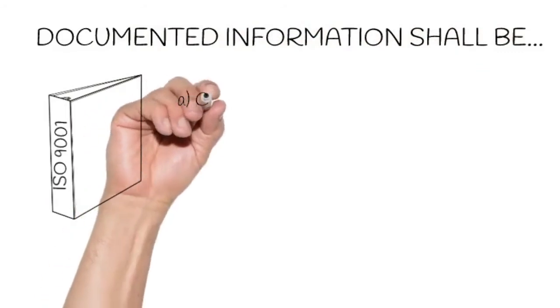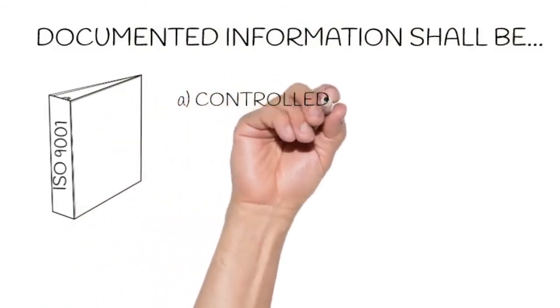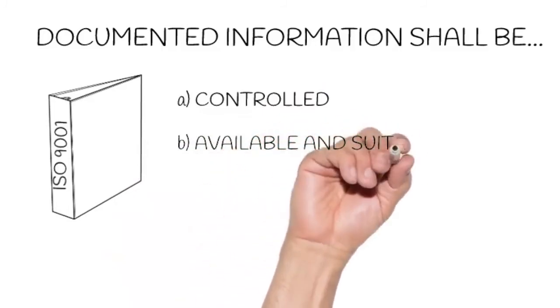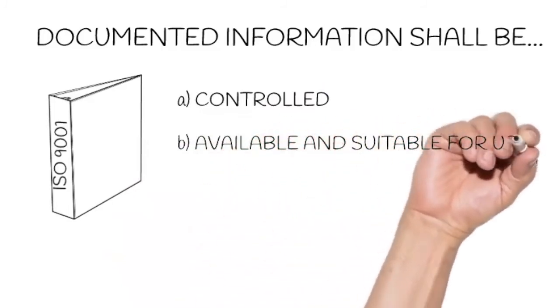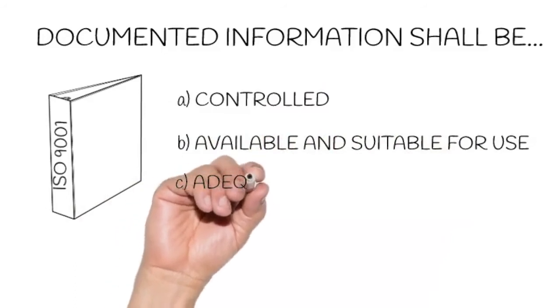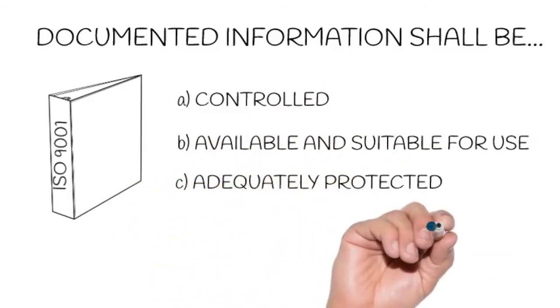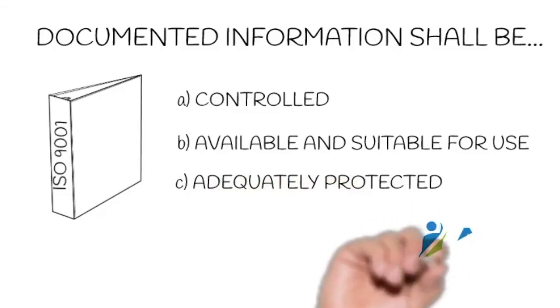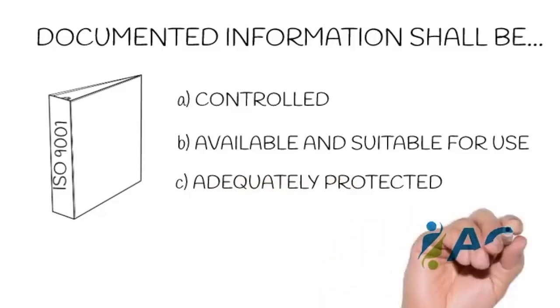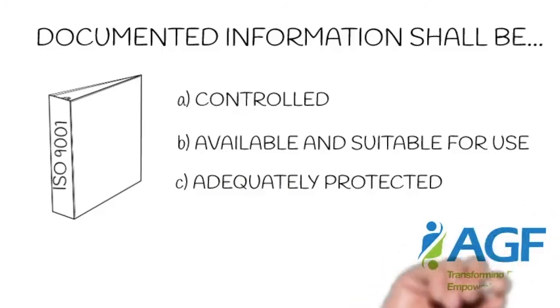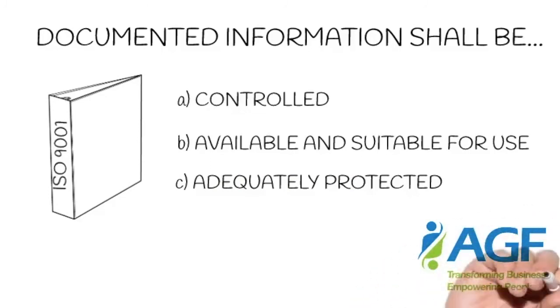Documented information of external origin determined by the organization to be necessary for the planning and operation of the quality management system shall be identified as appropriate and be controlled. It is imperative that your processes are well documented as evidence of conformance to ISO 9001:2015 and for future references in case there is change in management or employee.